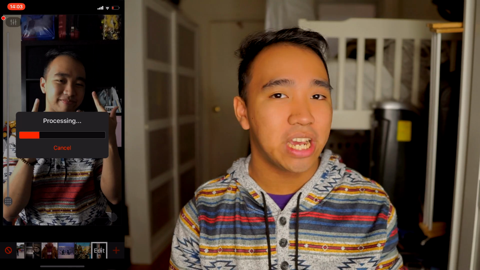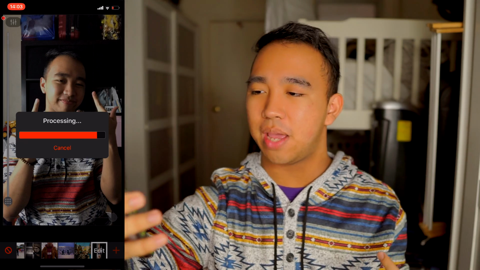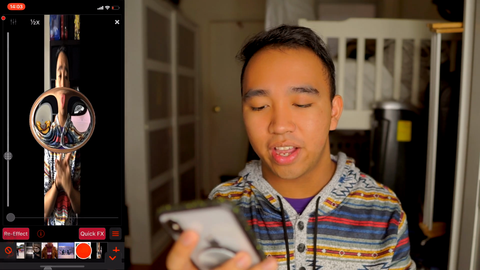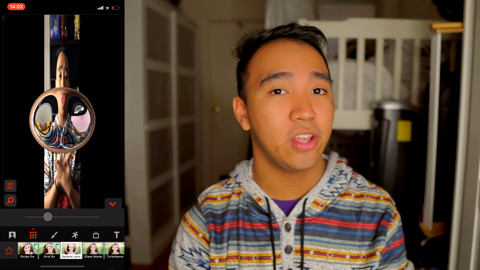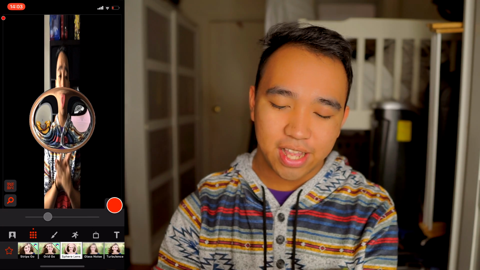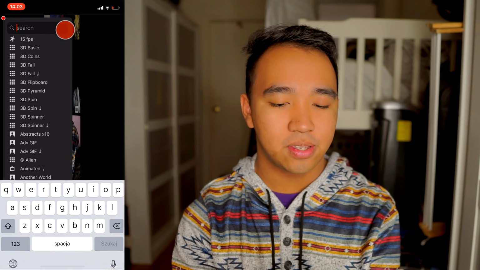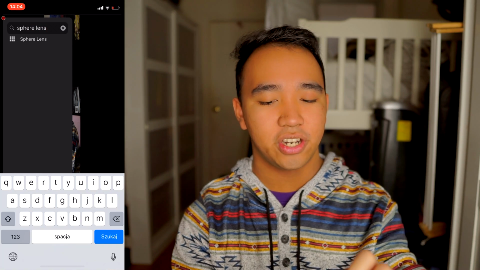The next effect is the sphere one, where you go like that and a circle thing pops up, if you know what I mean. Press on new, click on re-effect clip again, and we're going to be using the effect called My Face Though Sphere Lens, which is free as well. You don't have to pay for anything. To find the effect, press on the plus sign if you don't have it saved yet, press on the search option, and search for sphere lens. As you can see, it pops up right here. Press on it and it takes you to the effect.